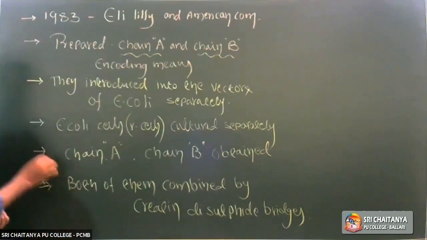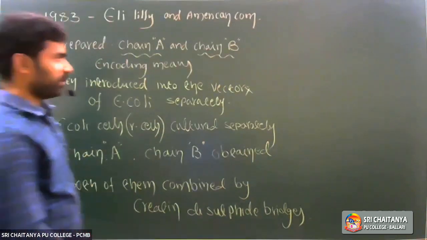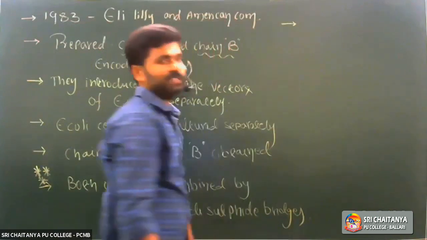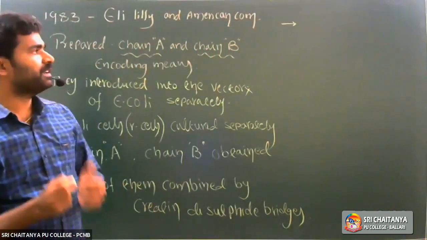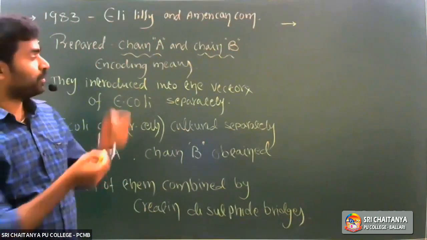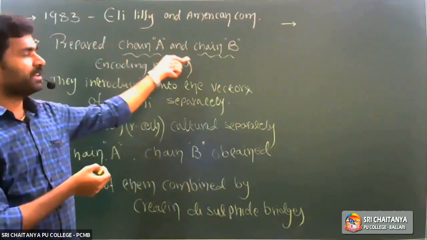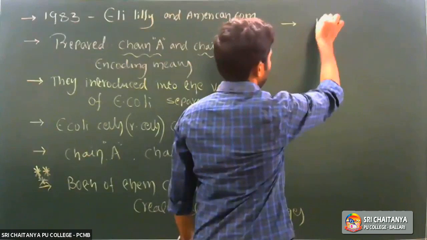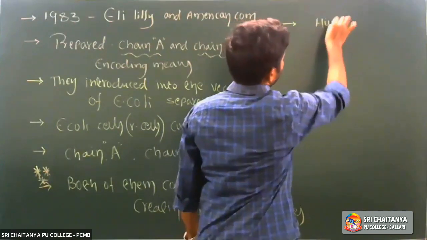Important. Then, one more thing. By using recombinant DNA technology and E. coli cells, a large quantity of insulin is easily produced. So we call it humulin.